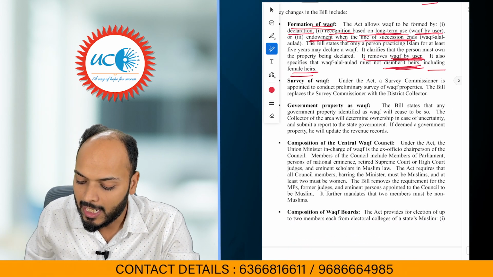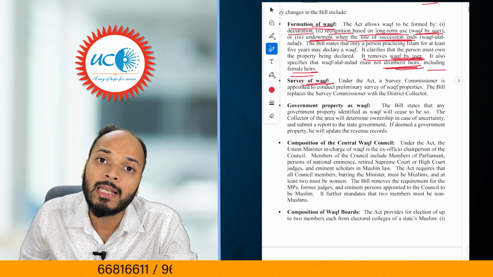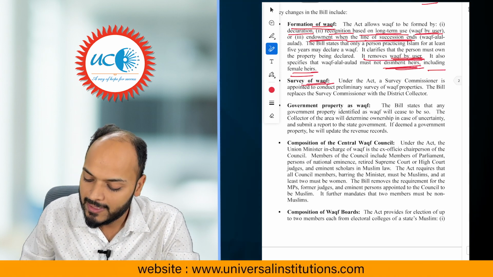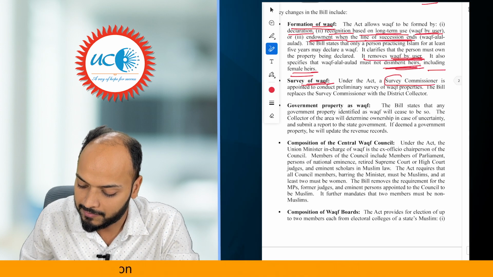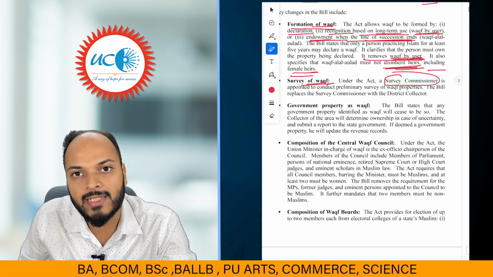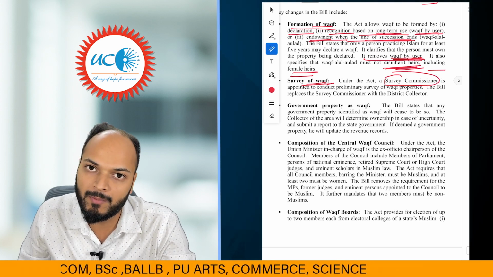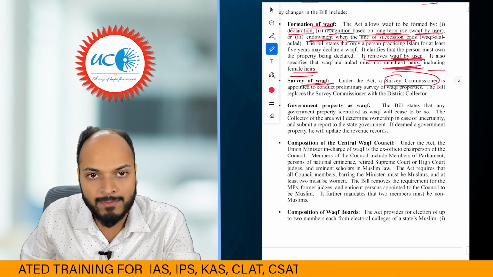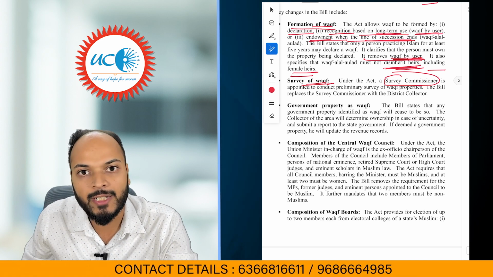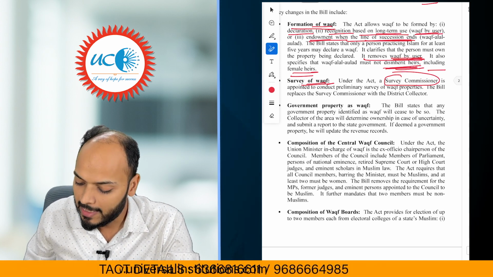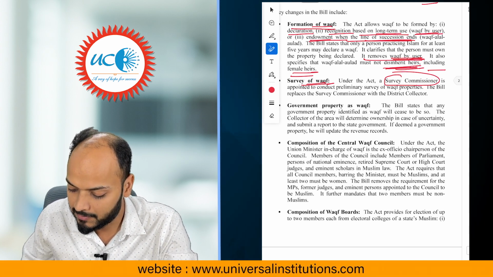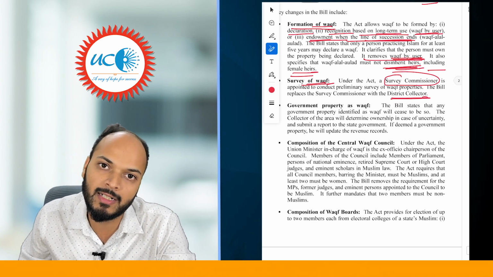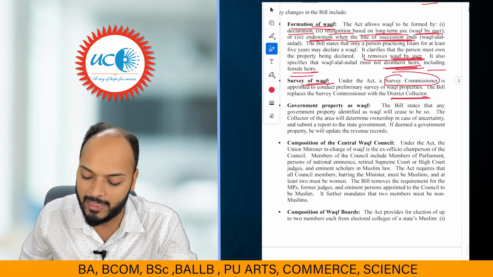The second is about survey of Waqf. In the Act of 1995, there was a position of survey commissioner who used to, in every state, survey the Waqf property and maintain the record of all the Waqf properties. Now the bill of 2024 removes this position. It says the district collector in every district will be surveying all the Waqf property.